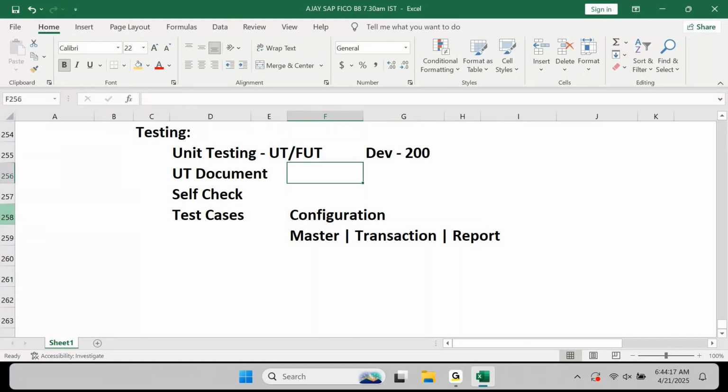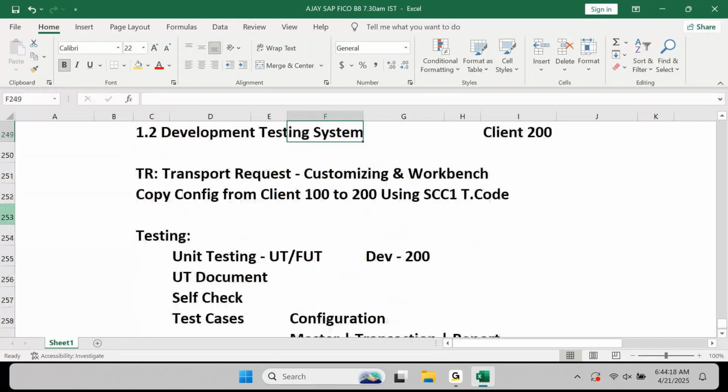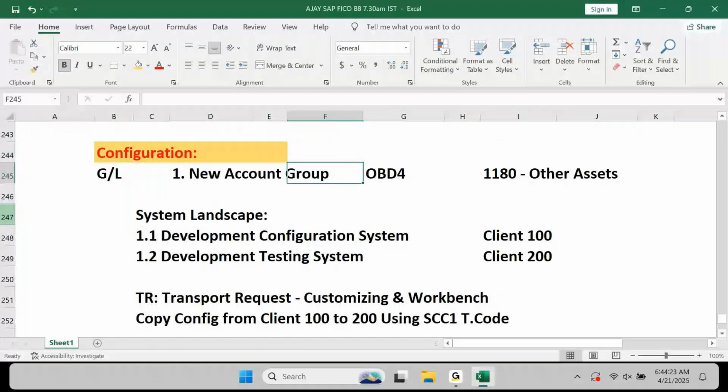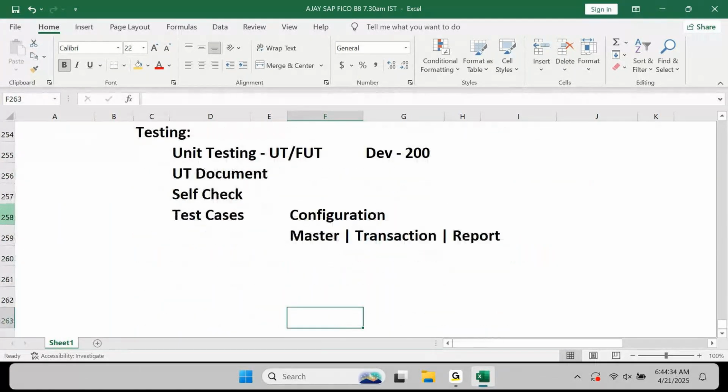Now, say you are creating one account group. How do you proceed further? You have to create this in development 100, copy this to development 200, and then test it. How will you test it? You need to understand what this posting account group is.